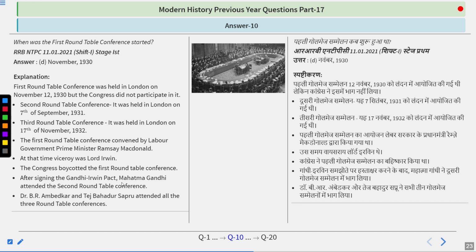After signing the Gandhi-Irwin Pact, Mahatma Gandhi attended the second Roundtable Conference. Dr. Bhimrao Ambedkar and Tej Bahadur Sapru attended all three Roundtable Conferences. It was the second Roundtable Conference in which the woman representative was Sarojini Naidu, and the communal award was put forward by Ramsay MacDonald. After this, the Simon Commission report was acknowledged. And finally, in 1935, the Government of India Act came, and it was enacted in 1937.